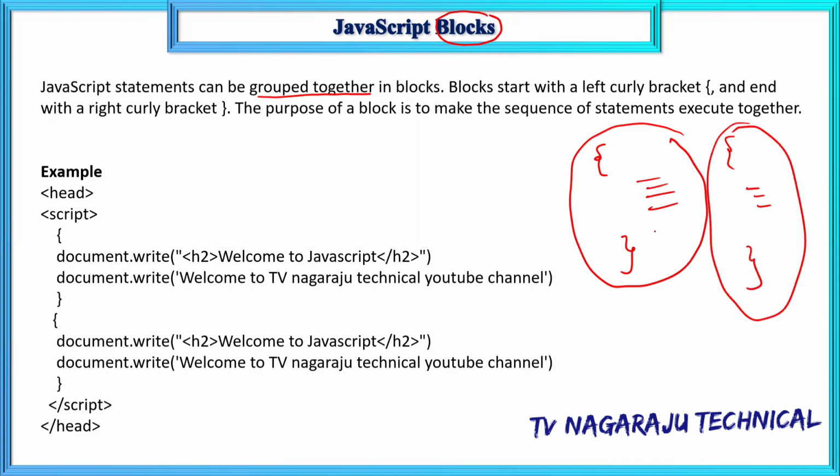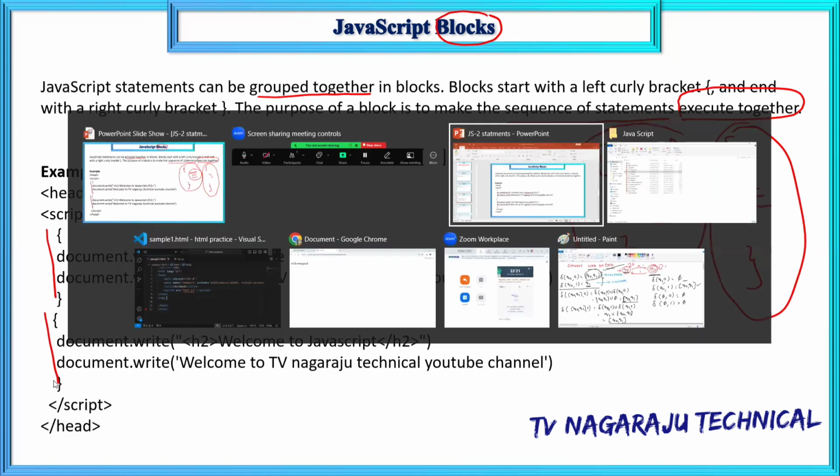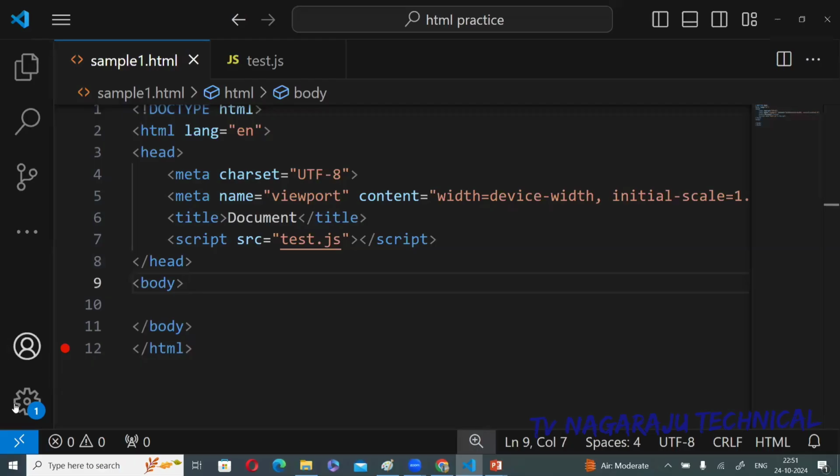What is the purpose of a block? Once one statement in the block is executed, all the statements are executed, simply to make the sequence of statements execute together. Block means the set of statements are executed together. Suppose in my example, this is one block. This is the second block.